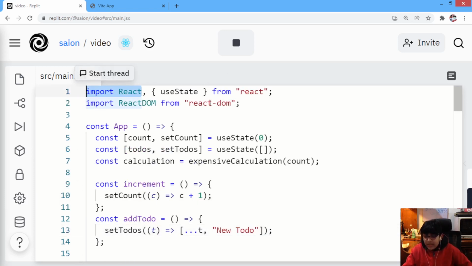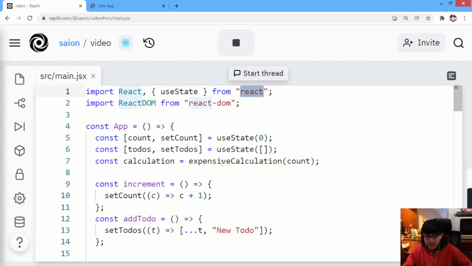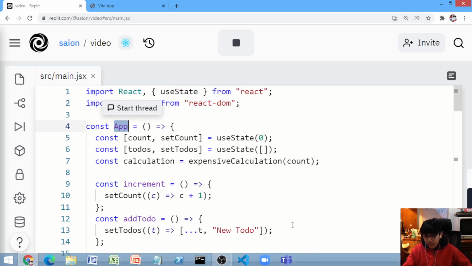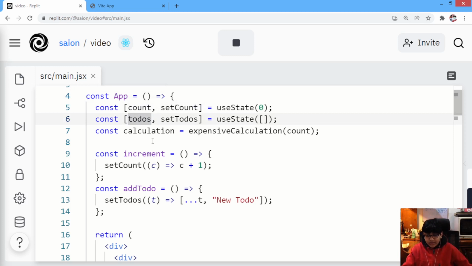So we'll see that with an example. First we'll see our problem, and then we'll see the solution to it. First of all, we are importing React and the useState hook from React, right? Then we are importing the React DOM from React DOM, and this is quite standard. And now we are defining our app component that we'll render, right?